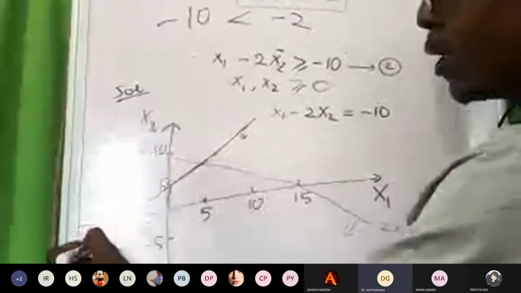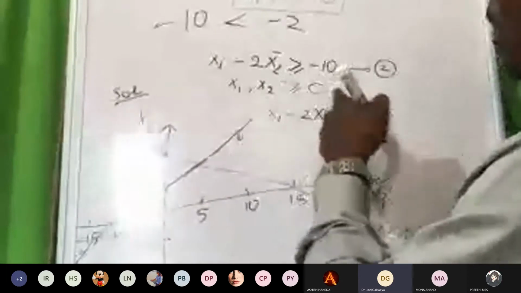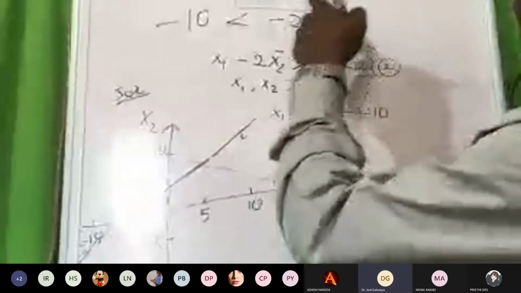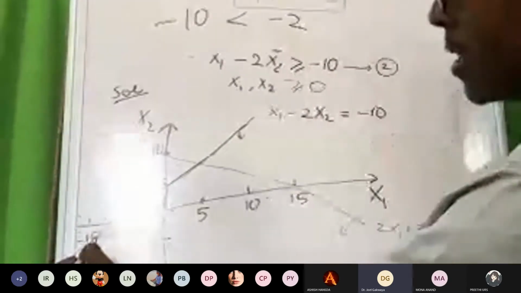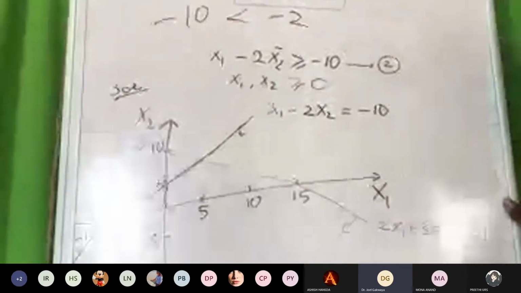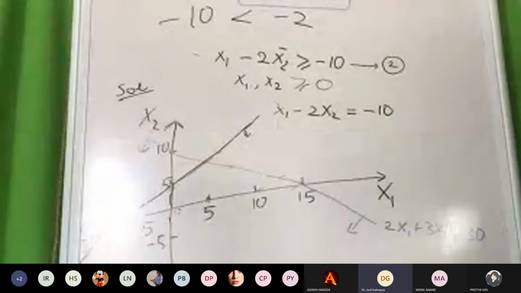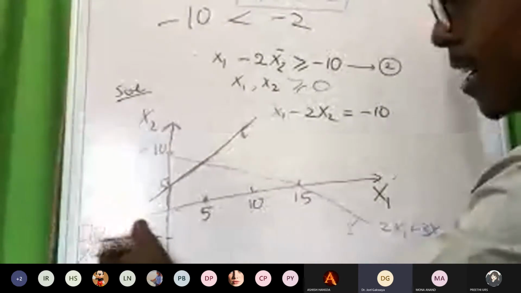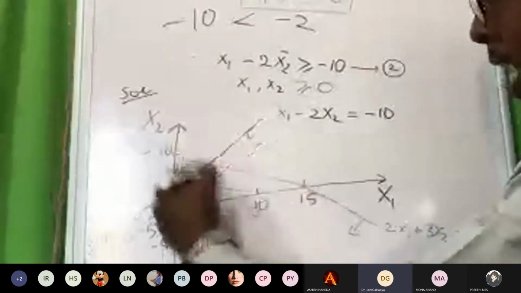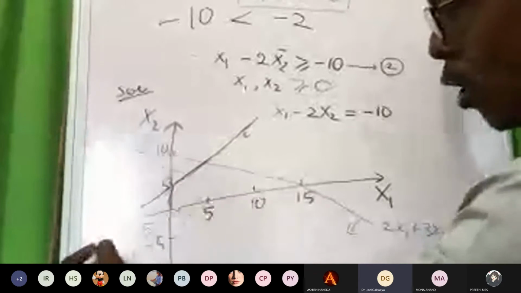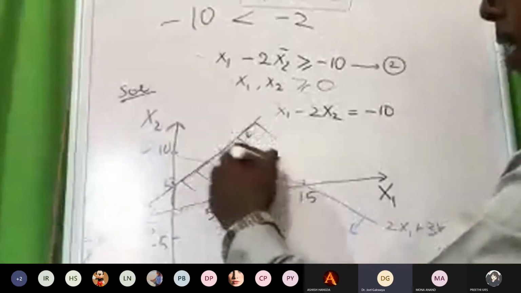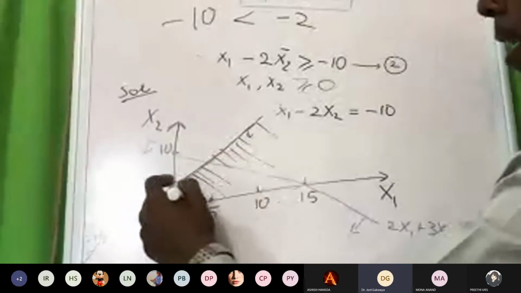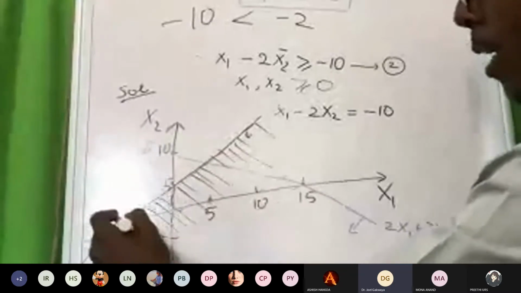It should be all x1. All the numbers should be greater than minus 10, which means they have to be down. Is it clear? Minus 10 is here, then all the numbers have to come here. All the shading has to come here, all x1 has to come here. Are you following?